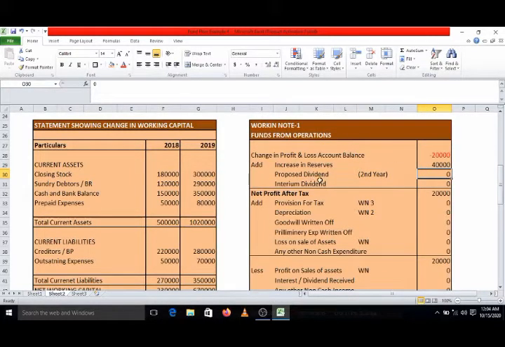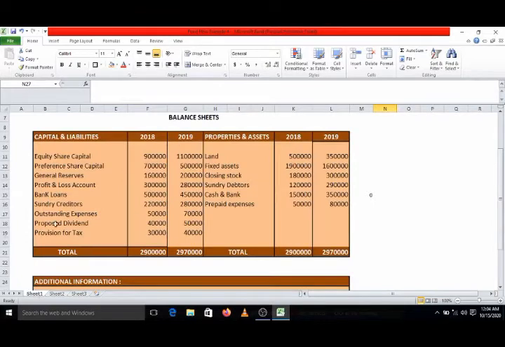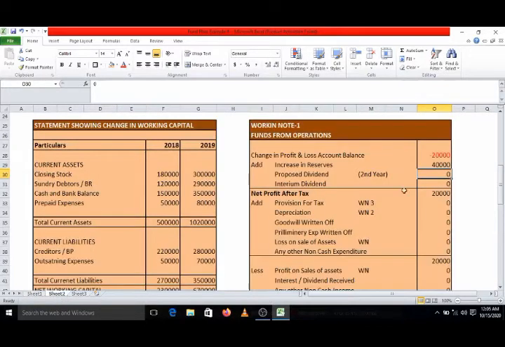Next is proposed dividend. Which proposed dividend? That of the second year. Go to the balance sheet. Proposed dividend, yes, it is there. We have to take the amount of the second year, as we have already discussed. The second year amount will be added in funds from operations, and the first year amount will be recorded on the fund flow statement as an application of fund. So we'll do both things. First we will add the second year proposed dividend into funds from operations. So in funds from operations, add proposed dividend 50,000.